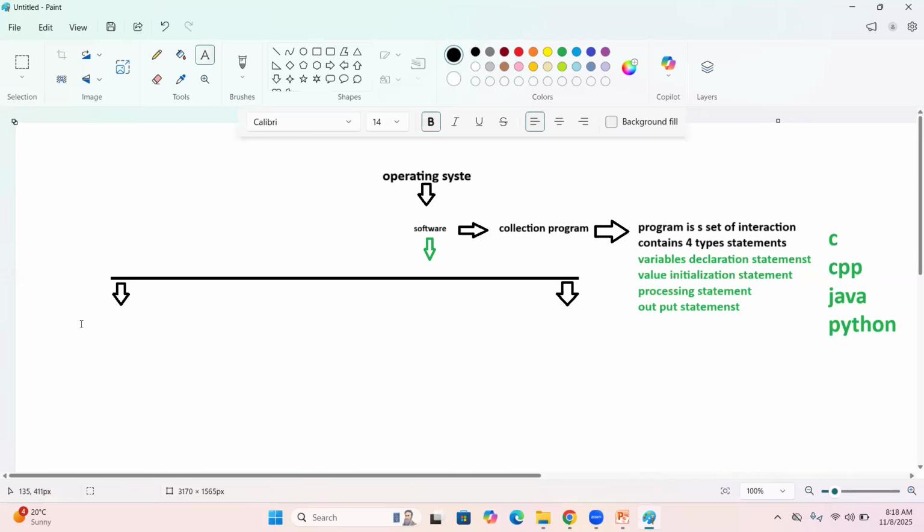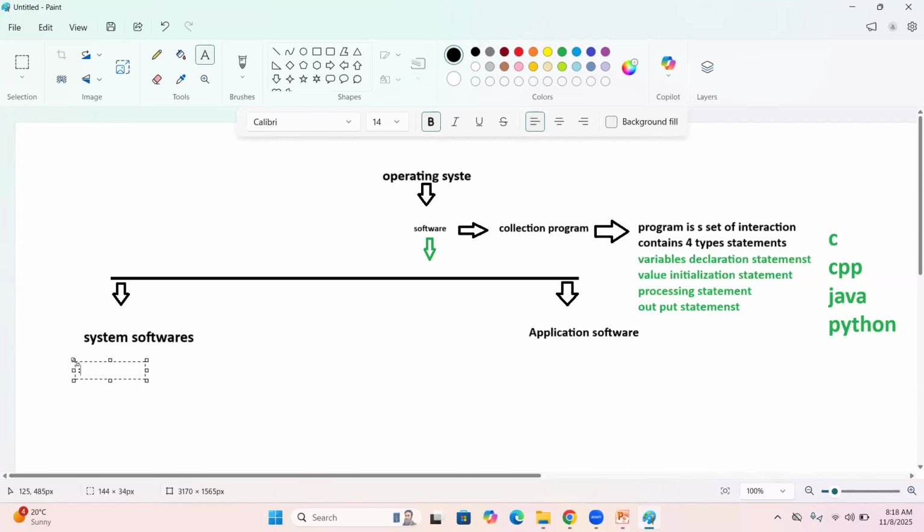Softwares are two types here. First one is system softwares, very, very important. Then the second one is application software. First one is system software and second one is application software. Then coming one by one. So what is a system software?